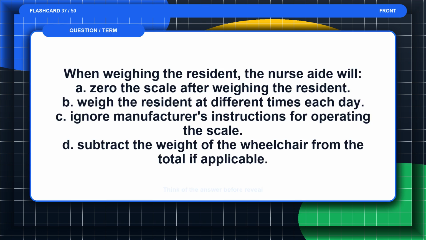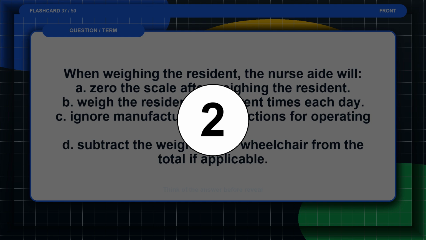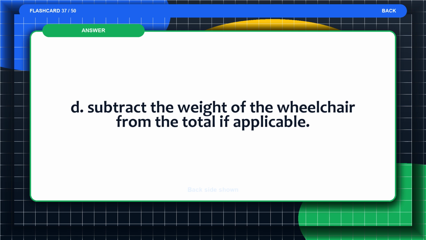Flashcard 37. When weighing the resident, the nurse aide will: A. Zero the scale after weighing the resident. B. Weigh the resident at different times each day. C. Ignore manufacturer's instructions for operating the scale. D. Subtract the weight of the wheelchair from the total if applicable. Think of the answer before the reveal. The answer is D. Subtract the weight of the wheelchair from the total if applicable.